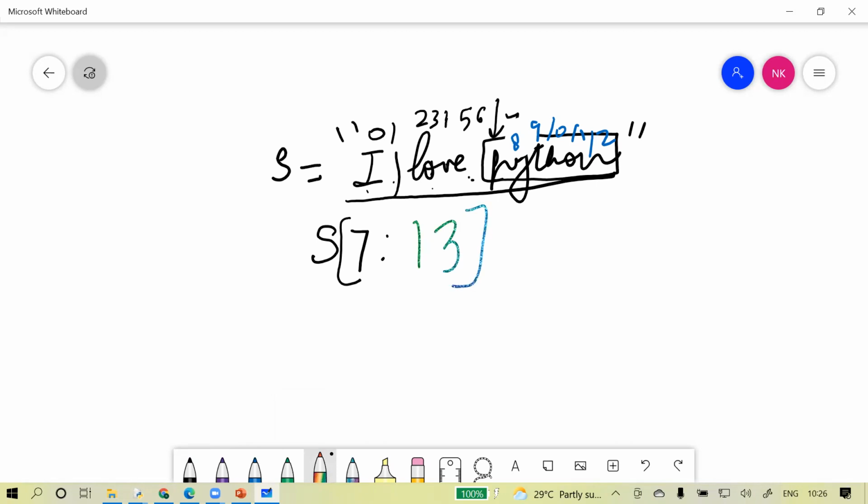Okay. So you always have to go one index more than what you want. If you want 12 included, you have to write one more than that. It means you have to write 13 in it. Instead, if you only write 12, what will happen? You will get it only till O, till 11. 12 will not be included. So whatever you are writing, it is not included. Only one less than that will be included. It means if you are writing 12, it will come till 11. Okay. So you always go one more than that.